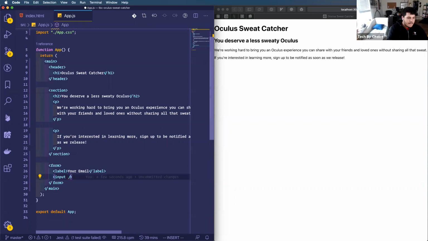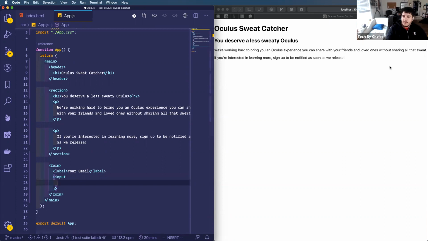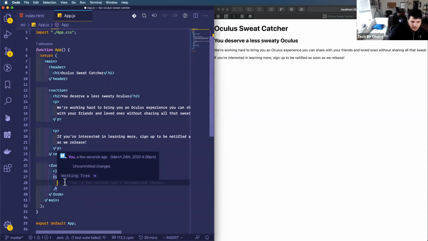Now an input has a series of properties. Oh, give me one second. Oh, Sam, I just want to address that command. I'm using VS Code with a couple of different plugins, which I'll definitely go into a little bit more detail over.